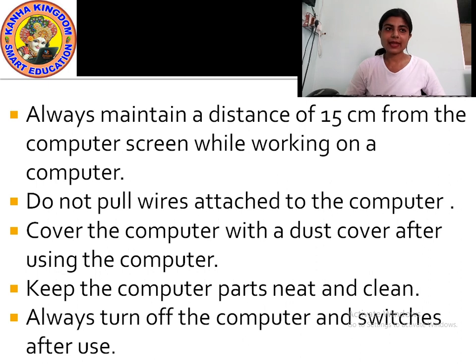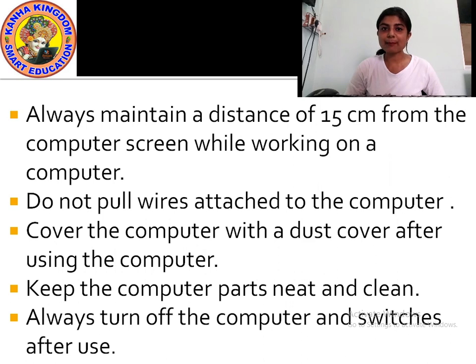Then keep the computer parts neat and clean. You should always keep the computer parts neat and clean. How will you keep it neat and clean? Use a soft cloth or tissue or anything like that. You keep on wiping the dust off the computer. That is how you can keep your computer neat and clean.